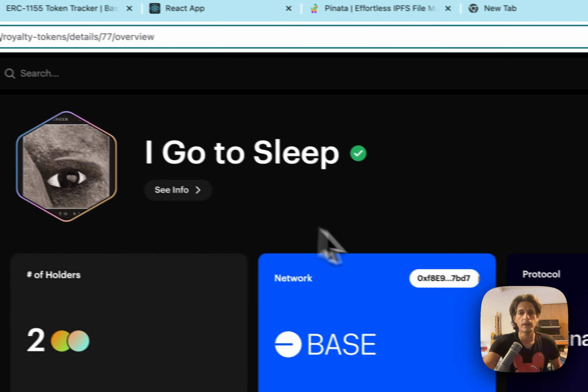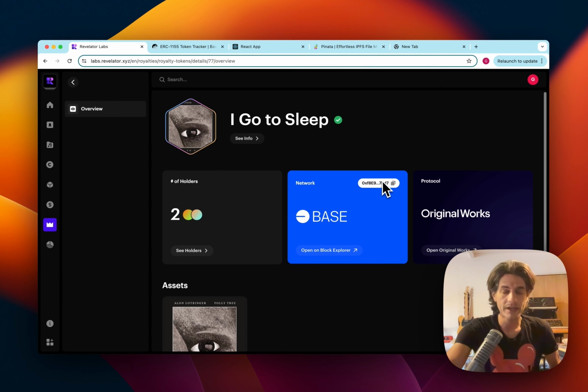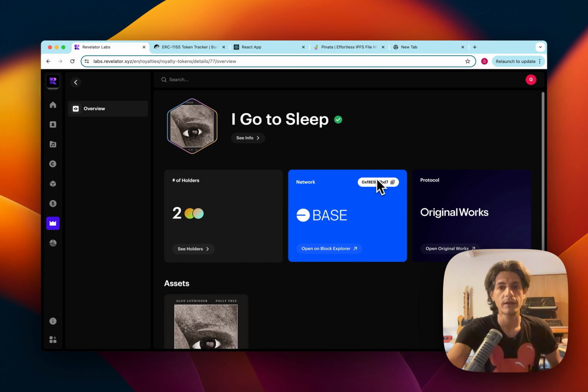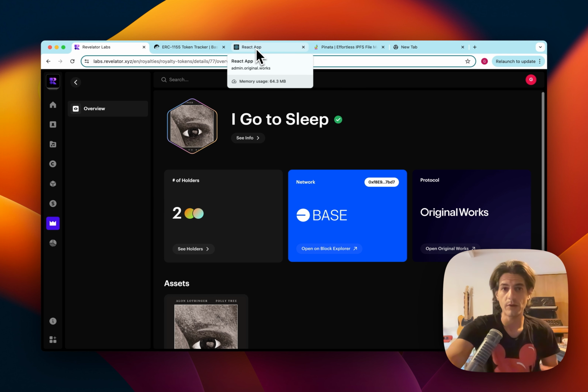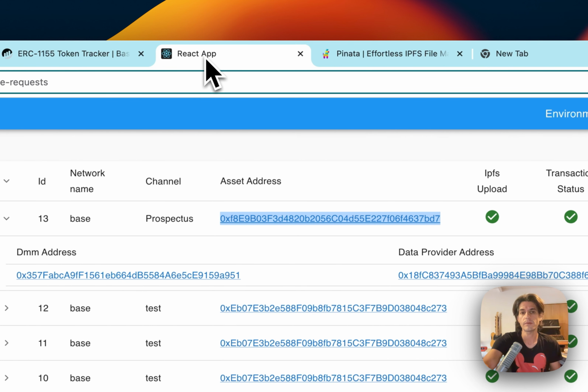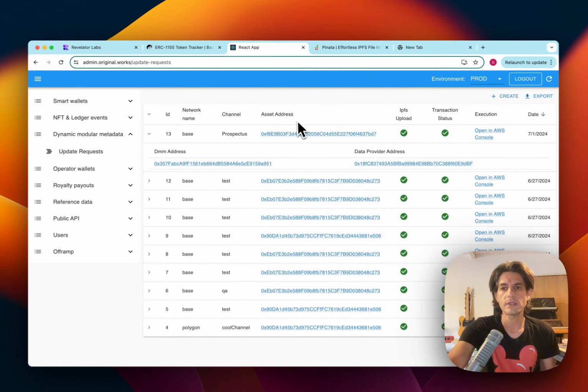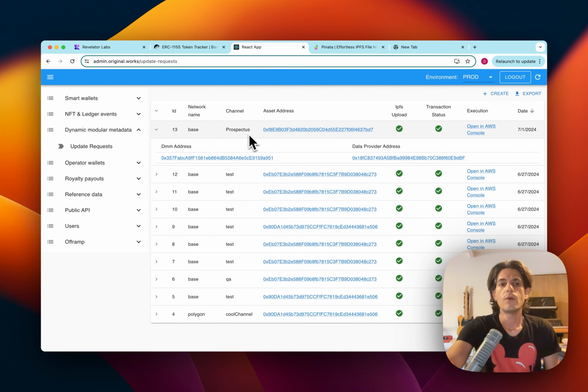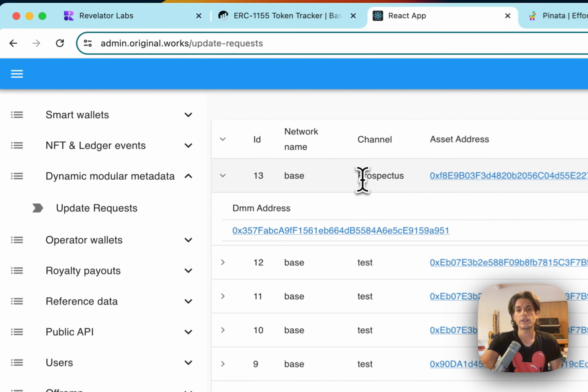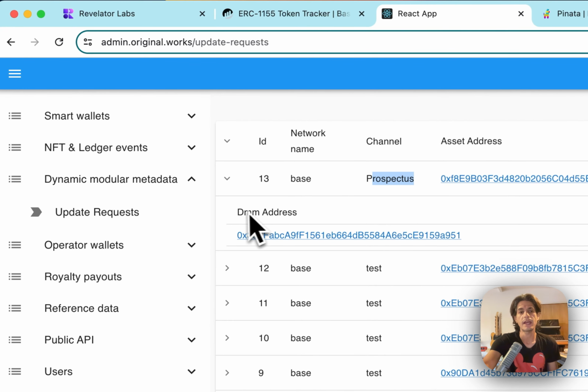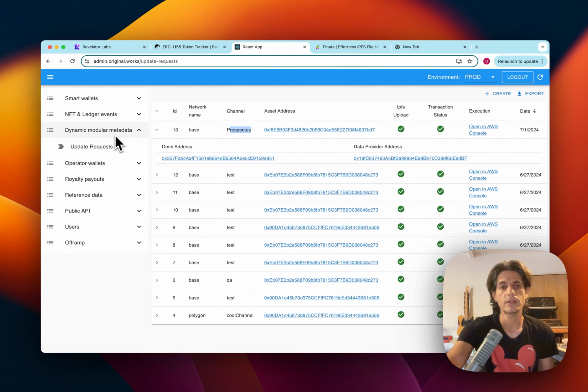So what we're showing you today is that apart from managing the rights, we can also link this to a license. Because we have a unique identifier, I am able, as the administrator, and now I'm going to show you the backend access to the system, which our smart contracts and algorithms automatically produce these statements. So we can see when a statement has been created, we provide that in a specific channel, which we call a dynamic modular metadata channel.